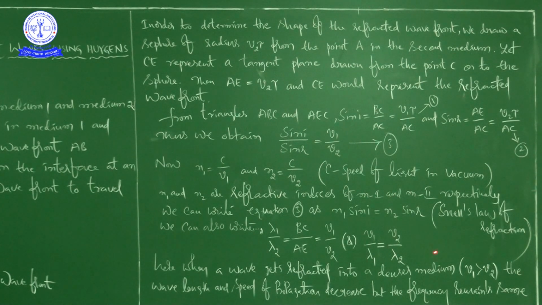So based on our discussion and based on the formulas we got, we can conclude that when a light wave gets refracted into a denser medium from rarer medium, right, then first the wavelength decreases. When wavelength decreases, automatically speed of light also decreases, but the frequency remains the same.